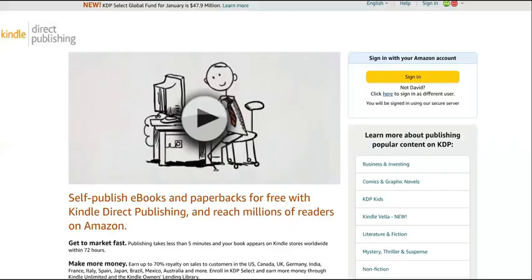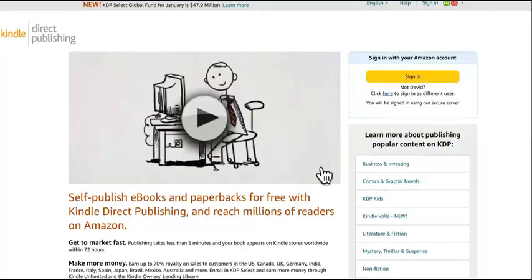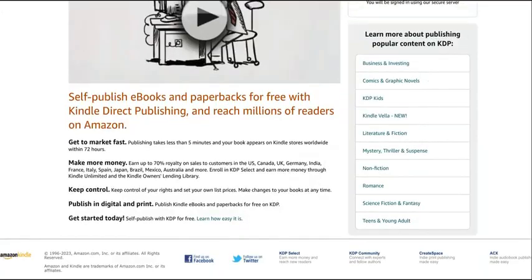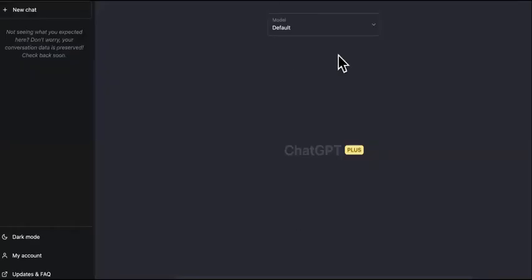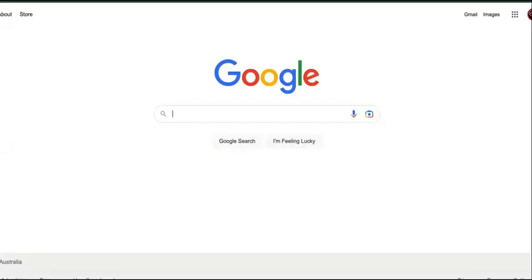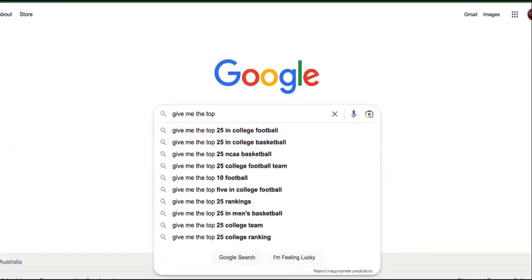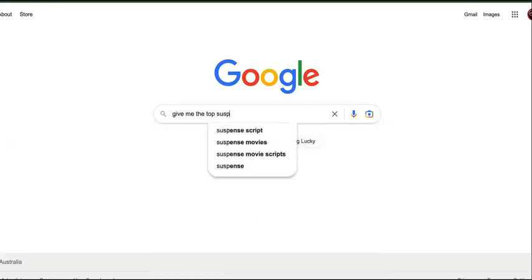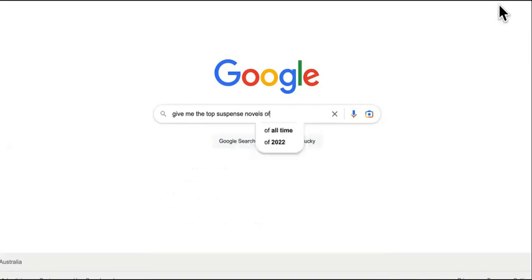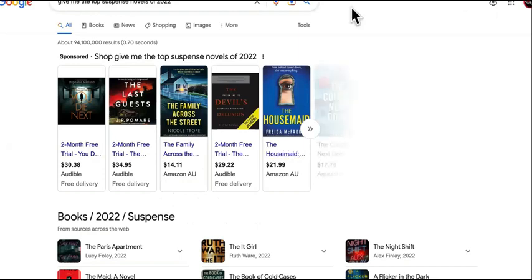So the next step is this, guys. The next step is using ChatGPT. We're going to create a new chat to create an ebook. Okay. So how do you know your ebook is going to be successful? How do you know ChatGPT isn't just going to go out there and get some duplicate content that's going to get you sued or a penalty? Okay. So, well, we want to use this example. Talk to Google the same way: the top suspense novels of, well, let's say 2022, because we wanted to be time relevant and everything like that.